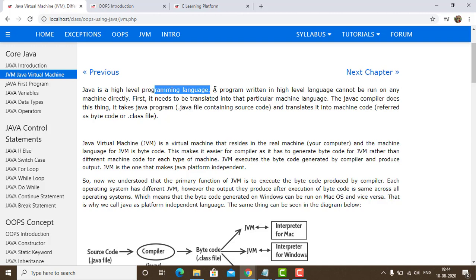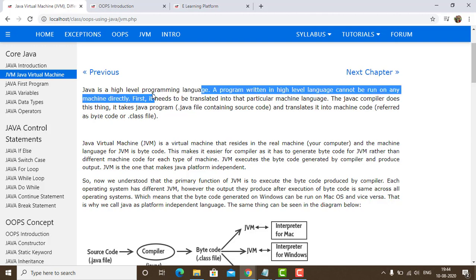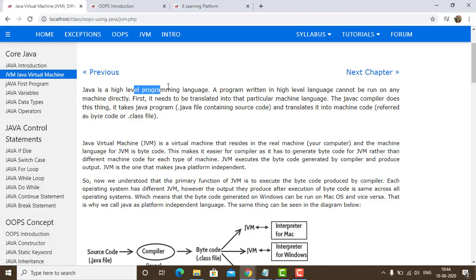High-level language is any programming language which is written in the human form, just like the languages C, C++, Java. These are high-level languages, and they are not understood by the system, by the computer. These types of programming languages need to be converted into machine code. These machine codes are understood by the system and are known as low-level language.